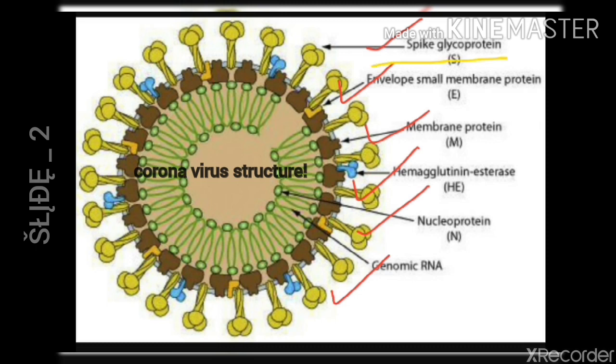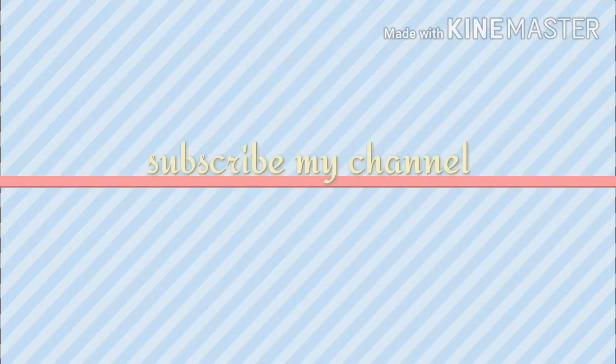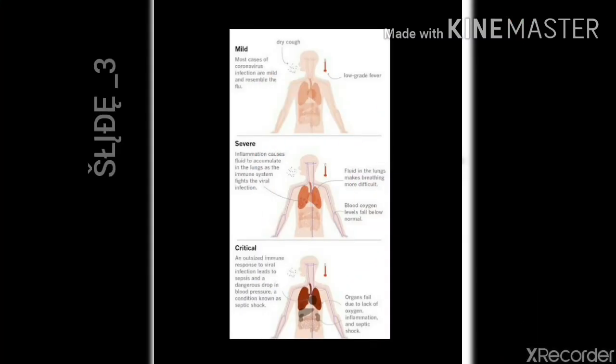The main function of the spike protein is binding to the host cell receptor to facilitate entry into the host cell. The function of the envelope protein is to interact with the membrane to form the viral envelope. The membrane protein determines the shape of the viral envelope and acts as a central organizer of coronavirus assembly. The nucleoprotein's function is to bind the RNA genome.